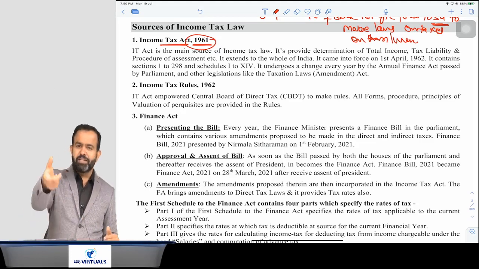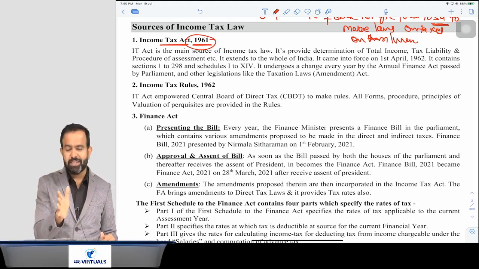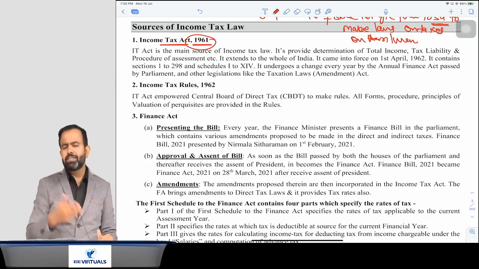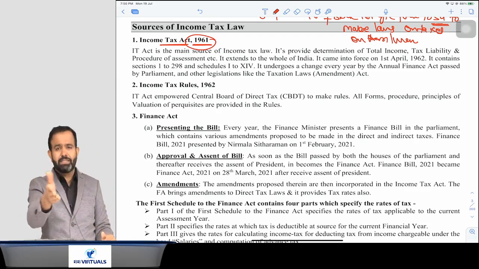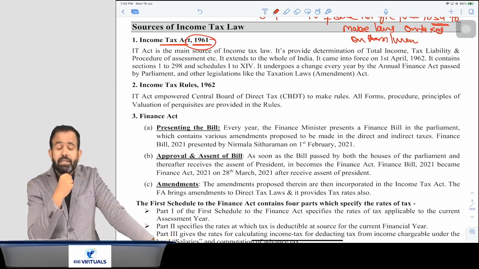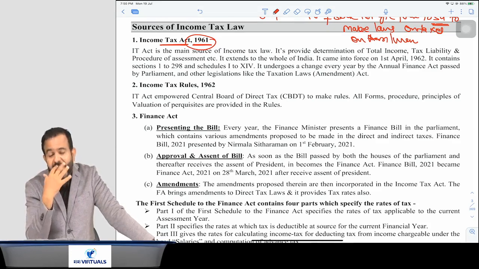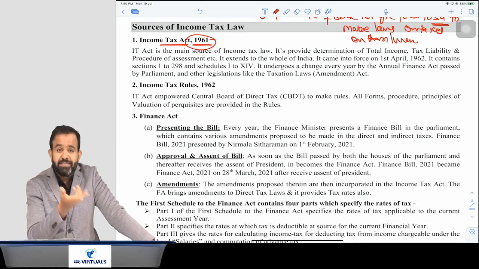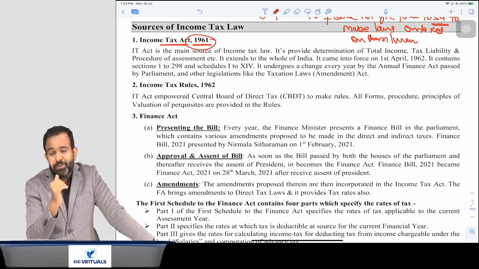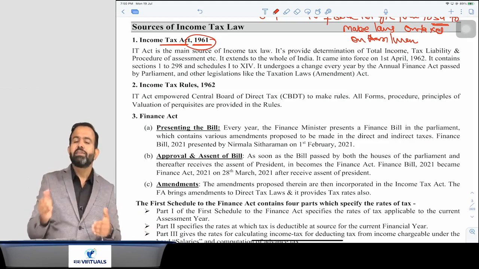So I gave him the Income Tax Act. There is a pocket Income Tax Act with me. I handed it over to him and asked him to show me where the 40% depreciation rate is written. So he checked that Income Tax Act for 5-6 minutes, 10 minutes approx, and after that he replied, sir, I could not find that rate of 40% depreciation on computer and laptop. Then I replied to him that that rate is not given in the act.